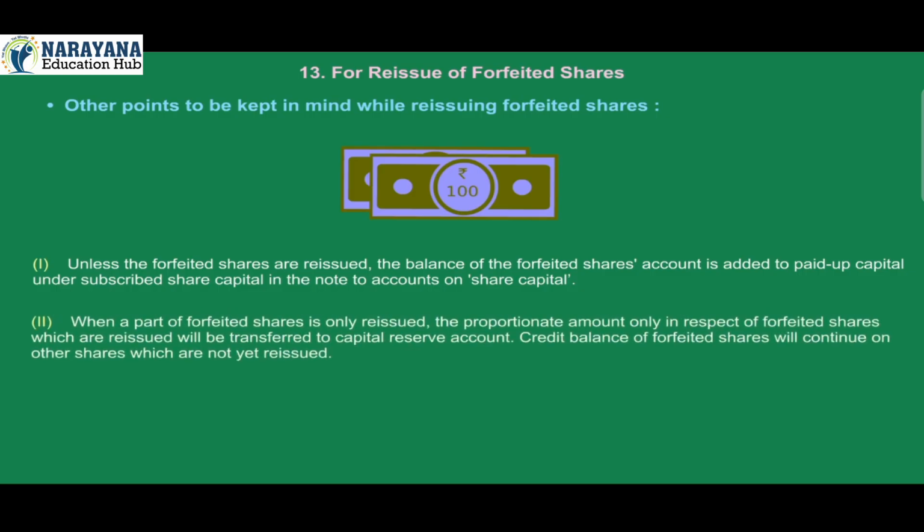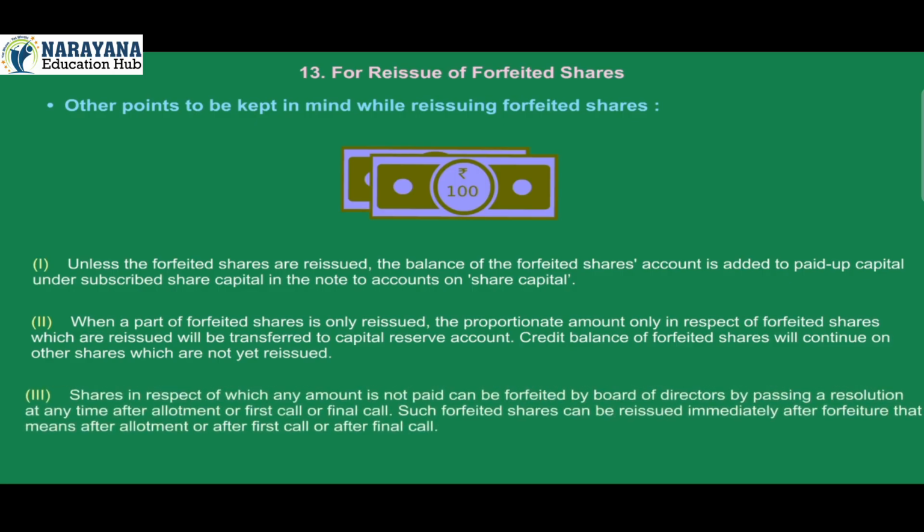2. When only a part of forfeited shares is reissued, the proportionate amount only in respect of forfeited shares which are reissued will be transferred to capital reserve account. Credit balance of forfeited shares will continue on other shares which are not yet reissued. 3. Shares in respect of which any amount is not paid can be forfeited by Board of Directors by passing a resolution at any time after allotment or first call or final call. Such forfeited shares can be reissued immediately after forfeiture.